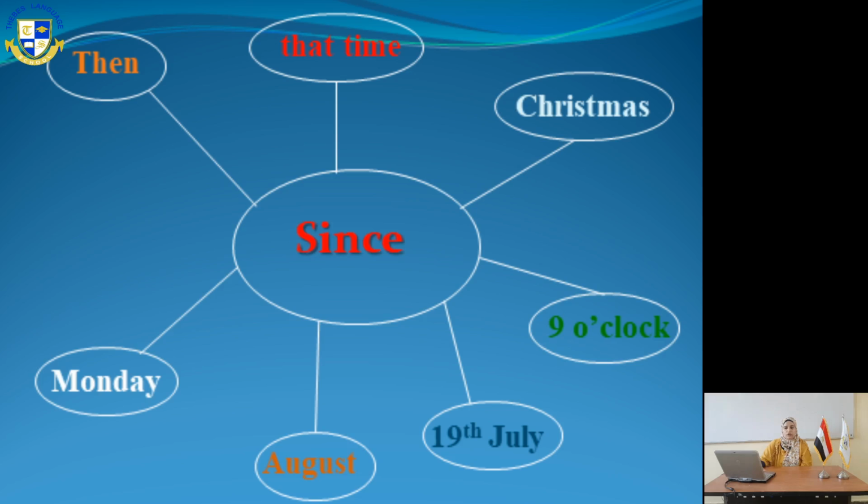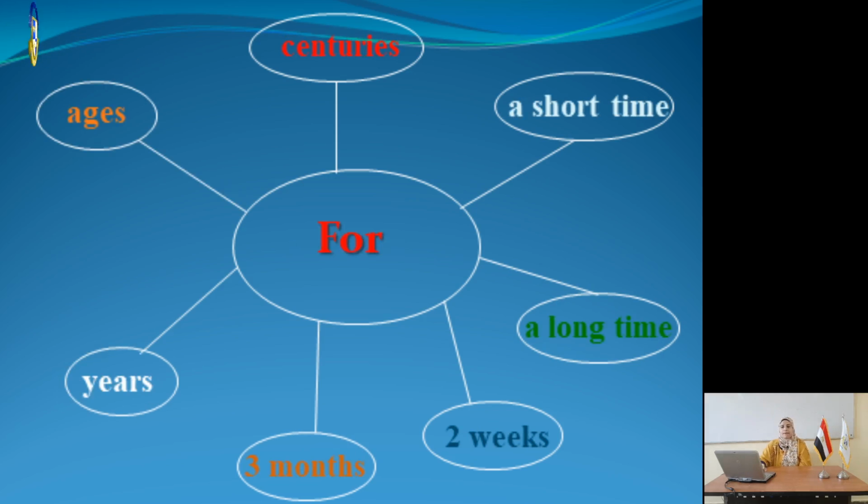Now we are moving to slide number 11. For. As for, we can use for ages, for centuries. A century is 100 years, of course. For a short time, for a long time, for 2 weeks, for 3 months, for 3 years or years. I haven't seen Jane for ages. She has cleaned her room for a short time. We haven't seen her for 2 weeks.